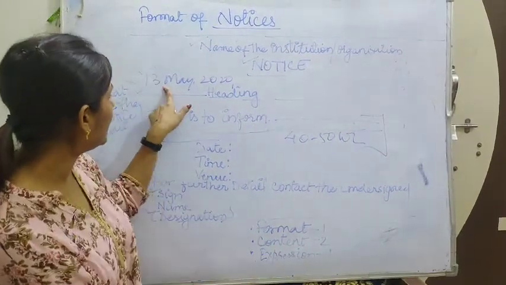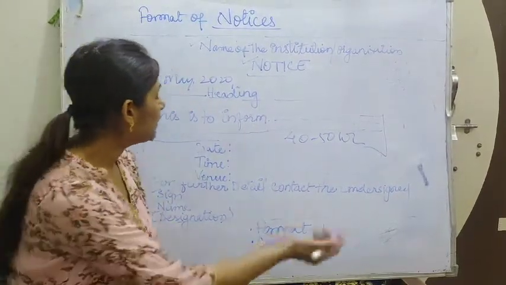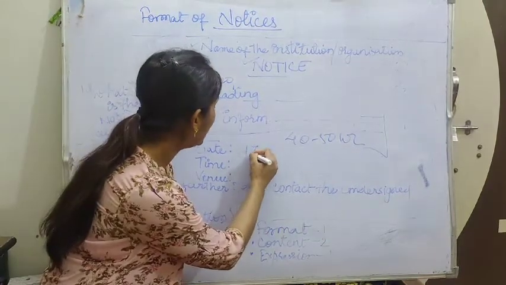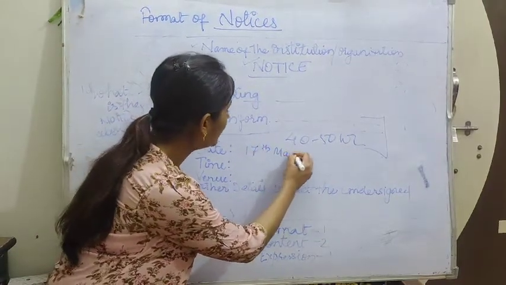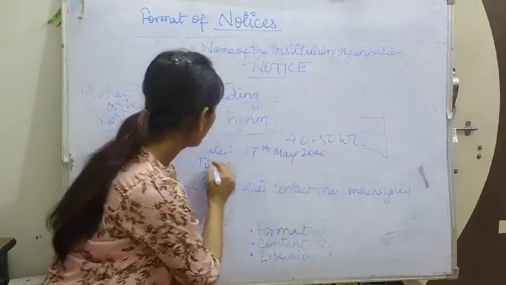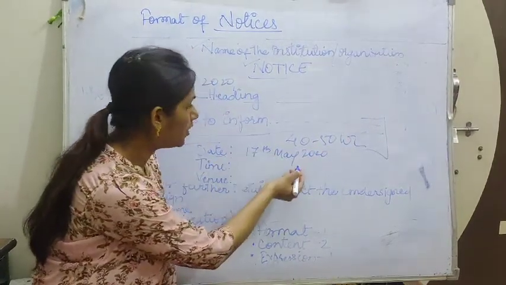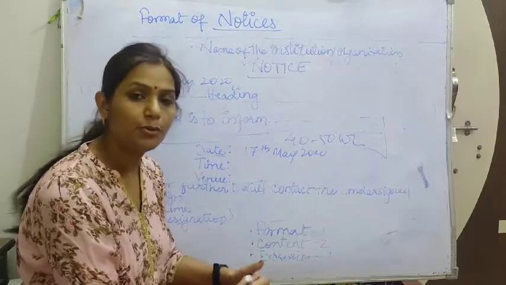Suppose you are writing the notice on 13th May, but the interview is going to be held on 17th May. So it should be 17th May 2020. This is the date of that particular day on which something is going to happen.